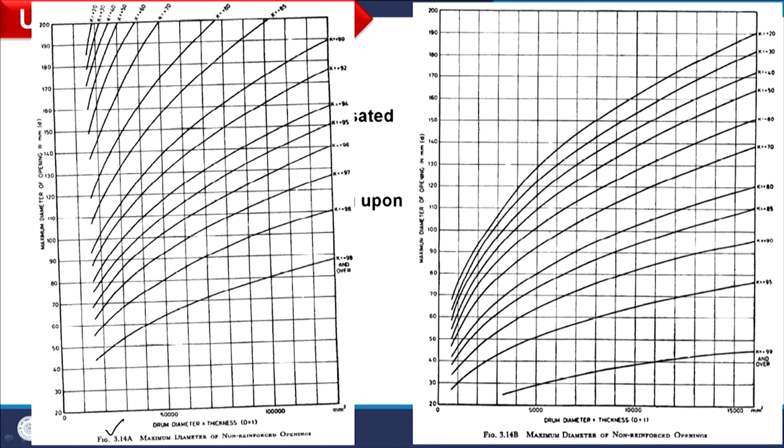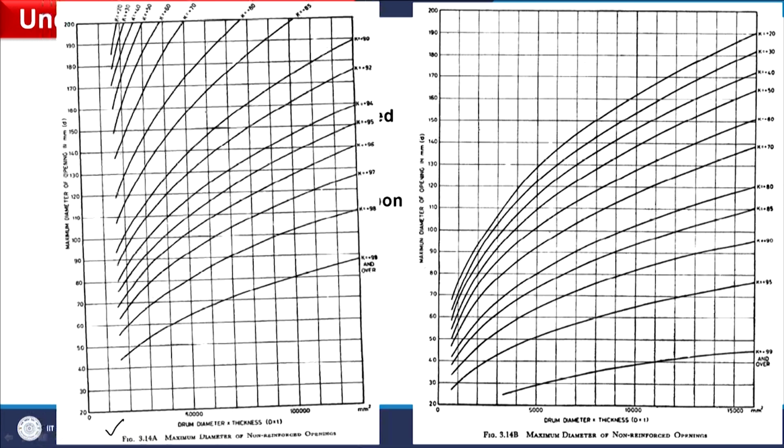That we can find in this image, which is figure 3.14a in the code. This is given in IS 2825, and you can tally that figure; its second part is 3.14b. These figures are available in the code. In figure A we have a large x axis, whereas for a small x axis we have figure B. How I have to use this figure, we will discuss.